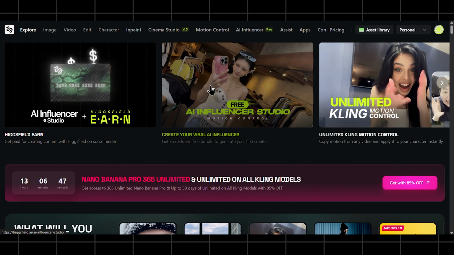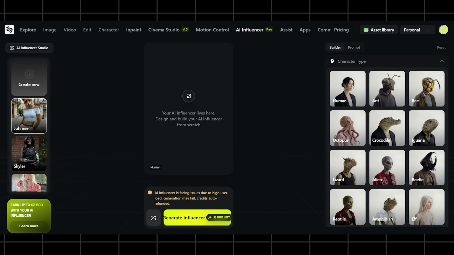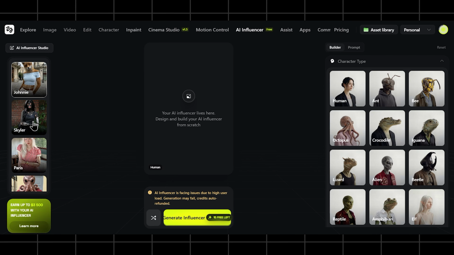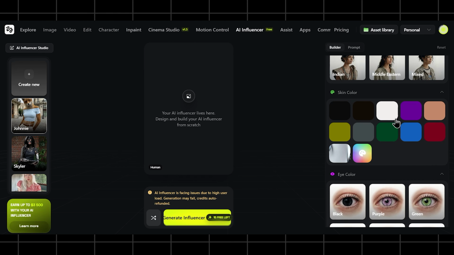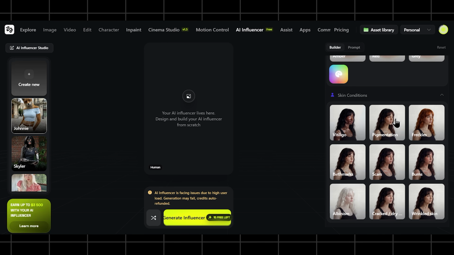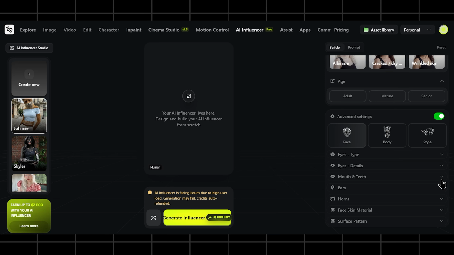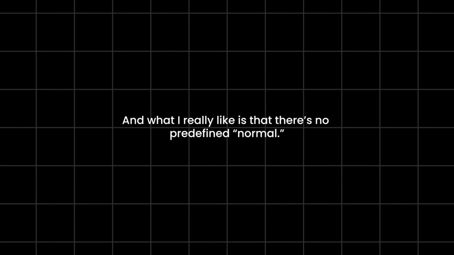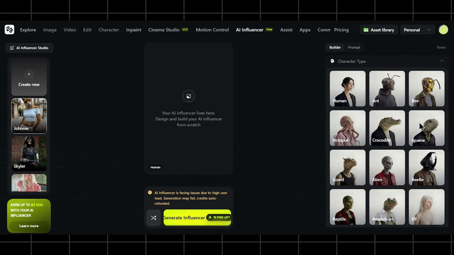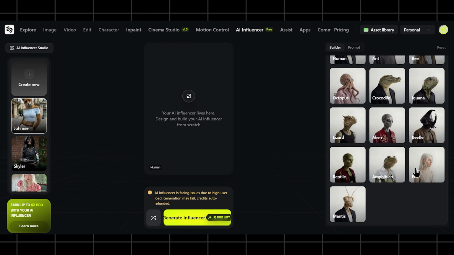So this is Higgsfield AI Influencer Studio. What makes this different from normal AI tools is that this is a single, unified character builder. You're not jumping between tools. Everything happens in one workflow. I'm starting by creating a character from scratch. Here, you get 90+ configurable parameters to define everything: skin tone, facial structure, body type, proportions, age, style, vibe, literally every detail. And what I really like is that there's no predefined normal. You can go hyper-realistic, stylized, futuristic, unconventional, even something the internet has never seen before.